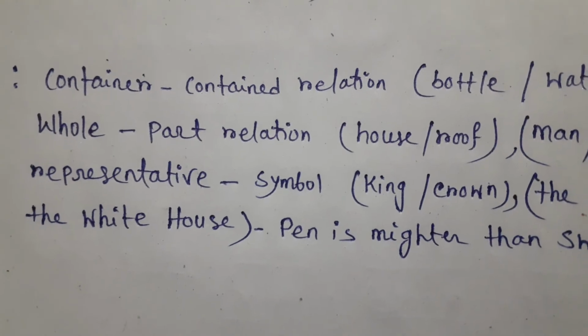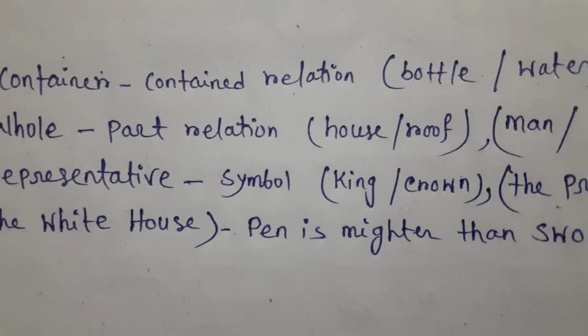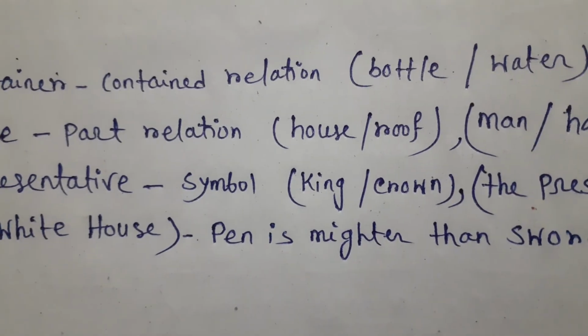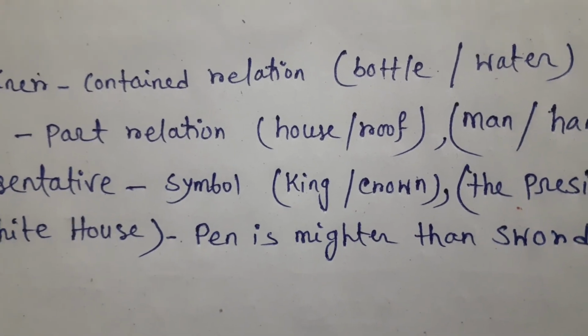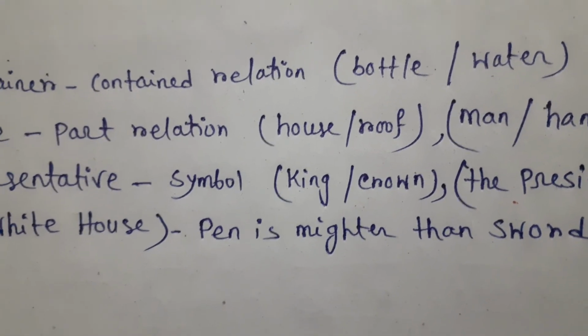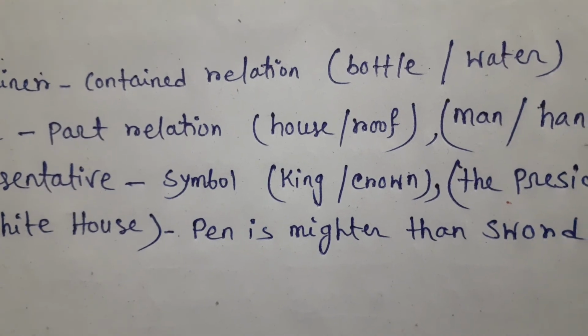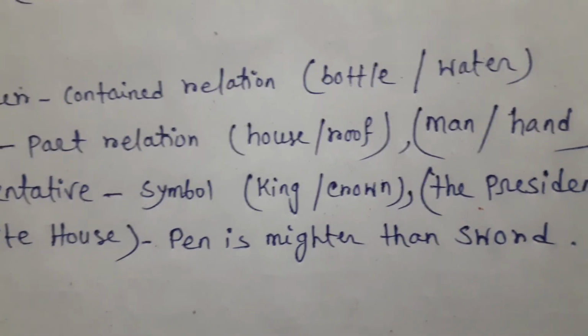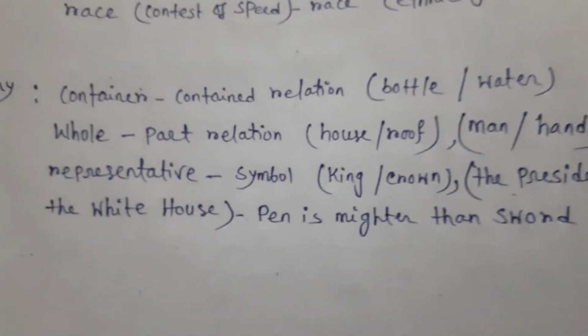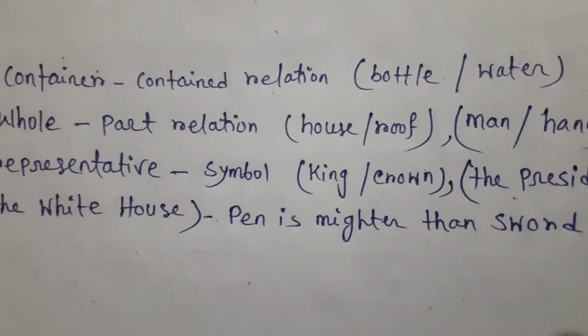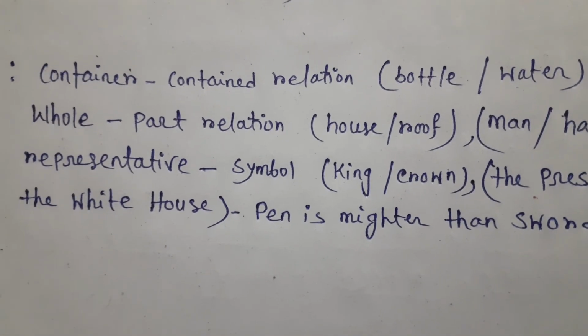Representative and symbol. Crown is the representative of king, or crown is the symbol. Crown is the symbol, and also the representative of king. The White House is the representative of the president, or American president.